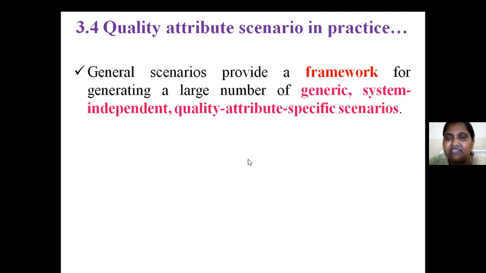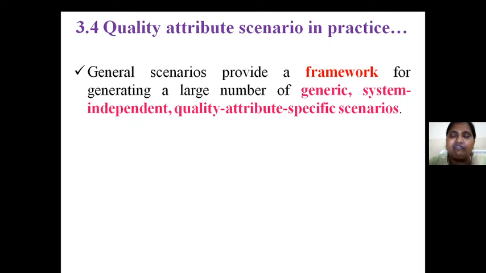So for example, the general scenarios provide a framework for generic, system independent and quality attribute specific scenarios, right? But our architecture is specific to some application, specific to some background, specific to some historical data, right? By which we can run our application, we can fulfill our needs. If that is the case, we have to go to a concrete or specific scenario, okay, not in general things.